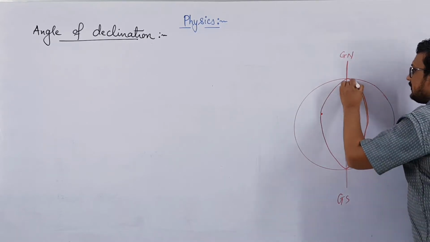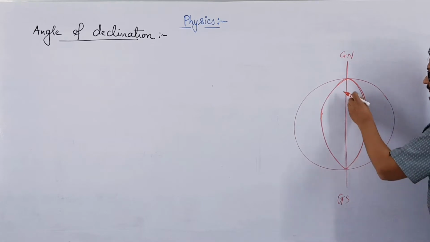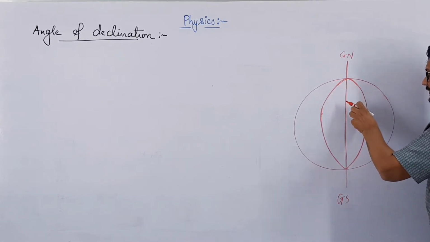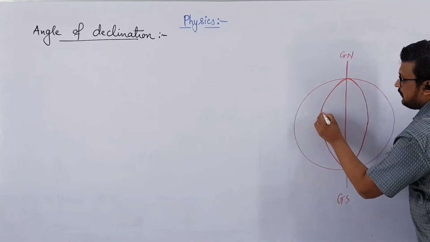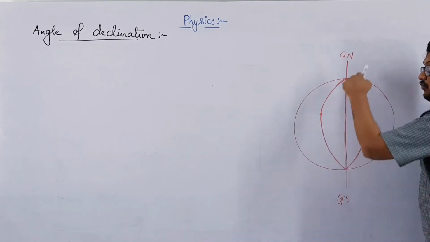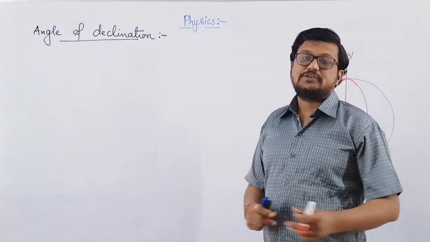These vertical lines are known as longitudes. These longitudes are present everywhere on the surface of earth.